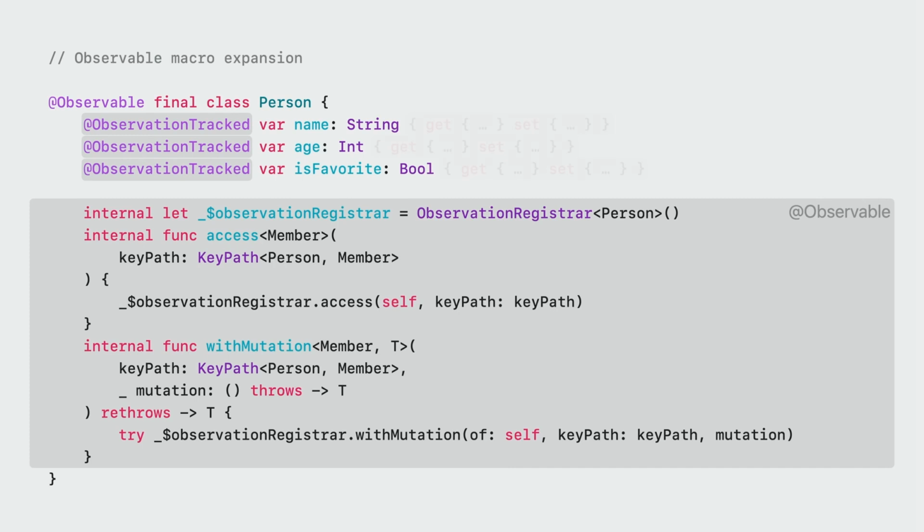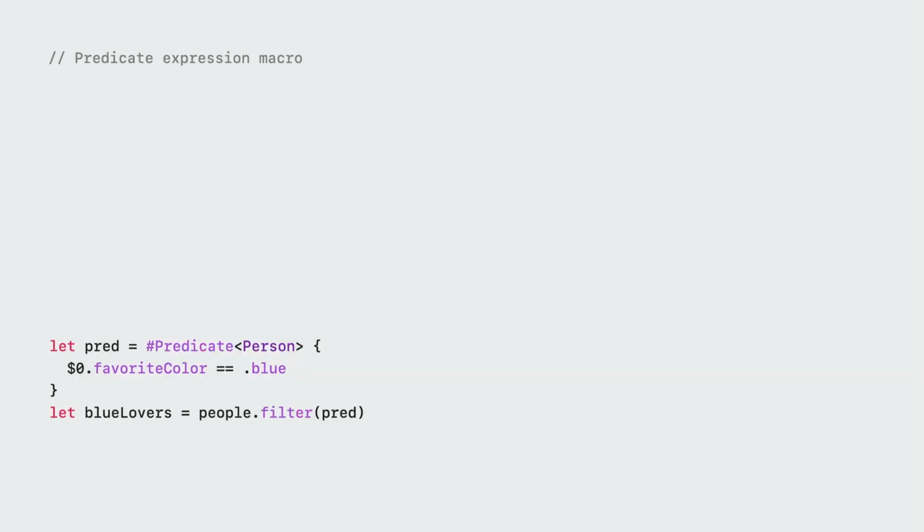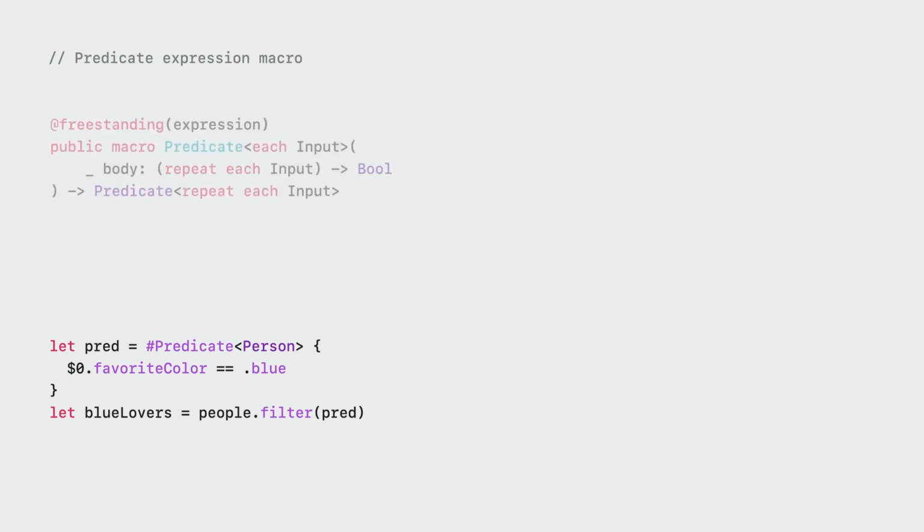We've also seen how the new Predicate API offers compile time and type safe query-like syntax. So we don't have to use the old string based NSPredicate anymore. It's actually checked at compile time, super type safe, you cannot mess up, and it's very expressive. All of that also uses macros under the hood.